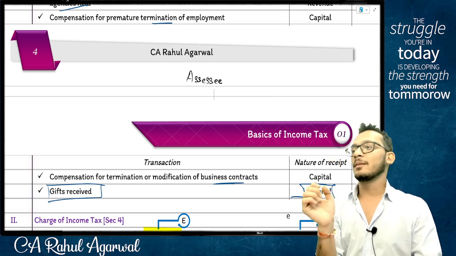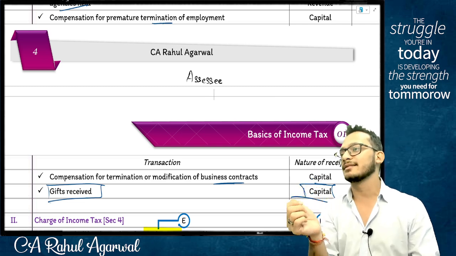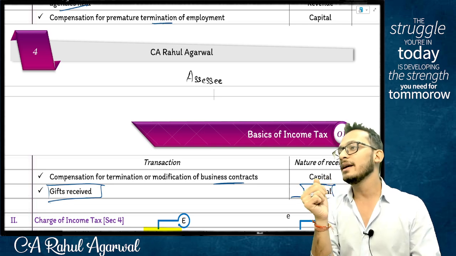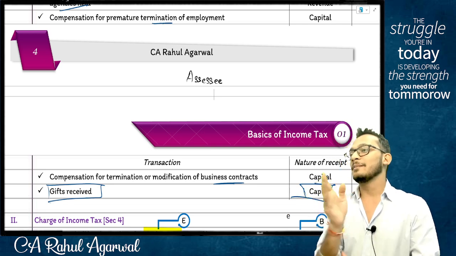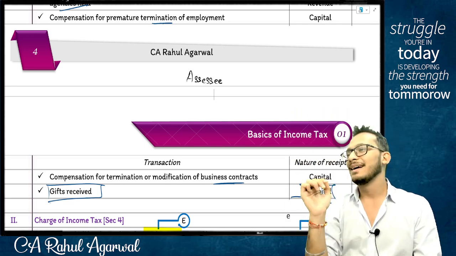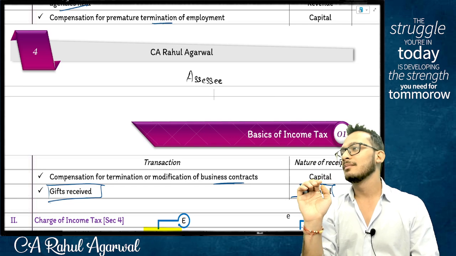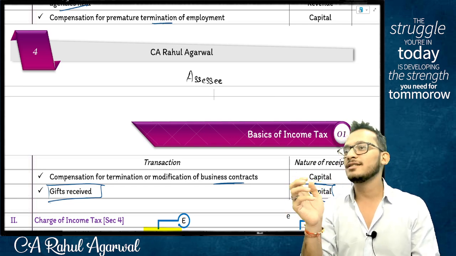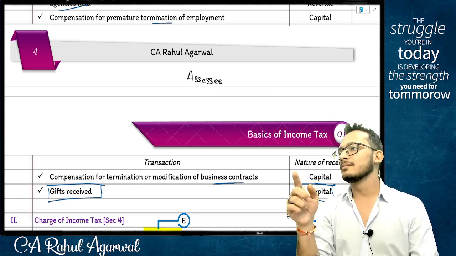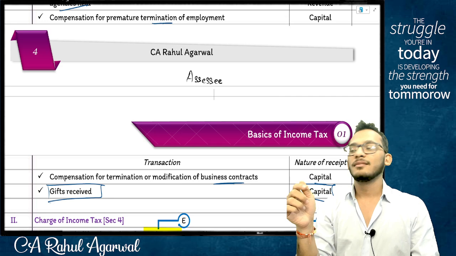Meaning I am now going to government and saying, sir, I should not have paid any tax, but someone else already paid for me. Therefore, give me back the money. Income tax department said, no, Rahul, 4 lakhs to 4 crores, you should have actually paid more. I'm like, see, that I know. But you cannot check because no income, no loss, no tax.